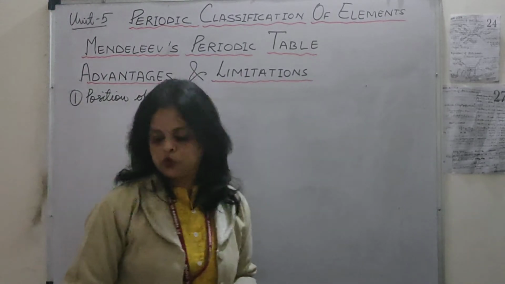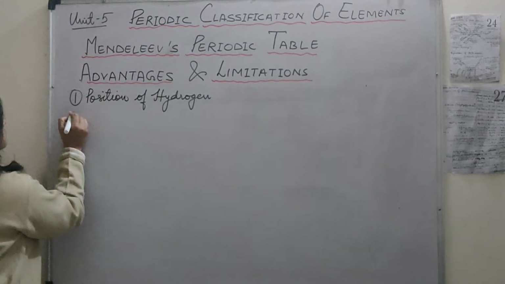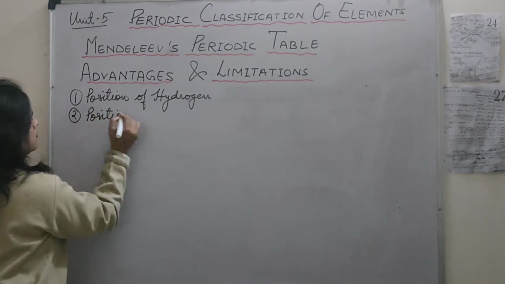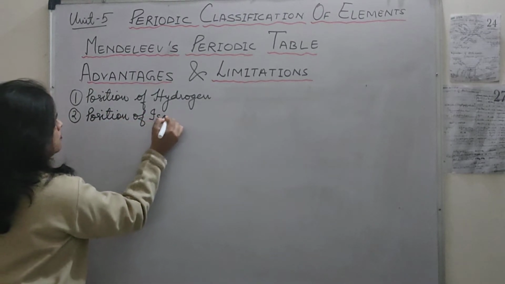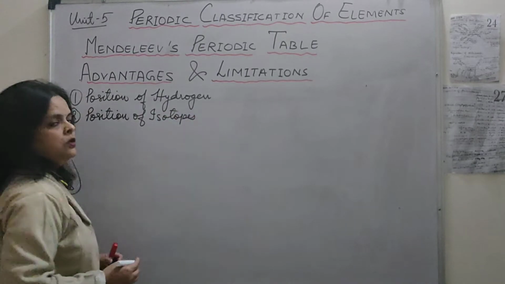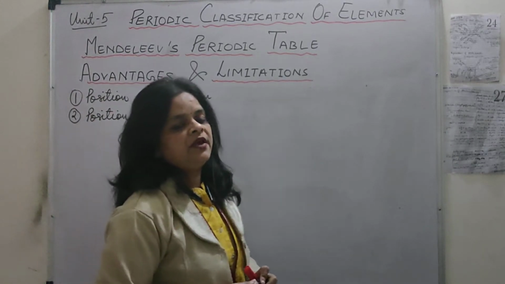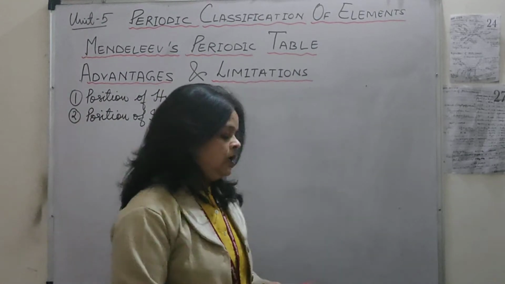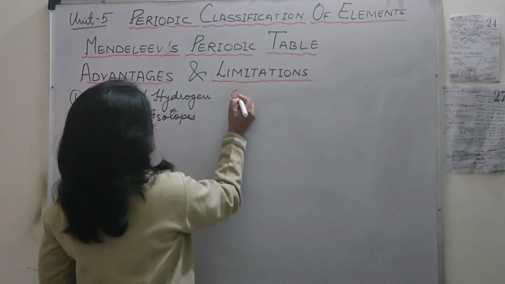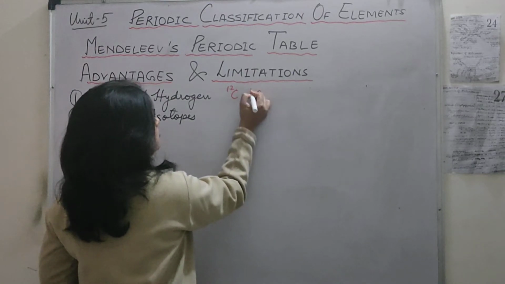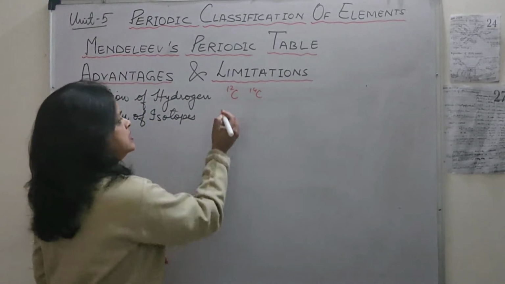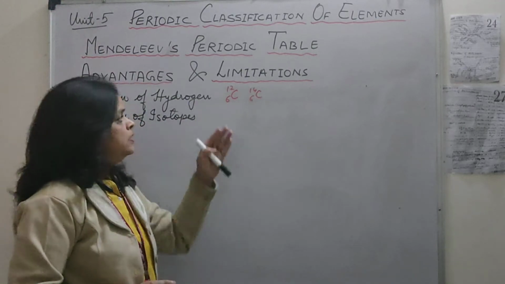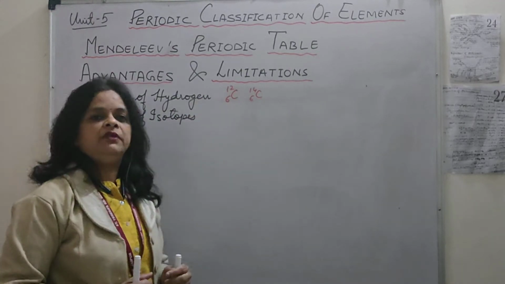Position of isotopes. Now, you very well know that isotopes are elements having the same atomic number but different mass number. For example, if I write over here carbon 12 and carbon 14, both of them have the same atomic number, that is 6, but the mass number is different. One has 12, another has 14.